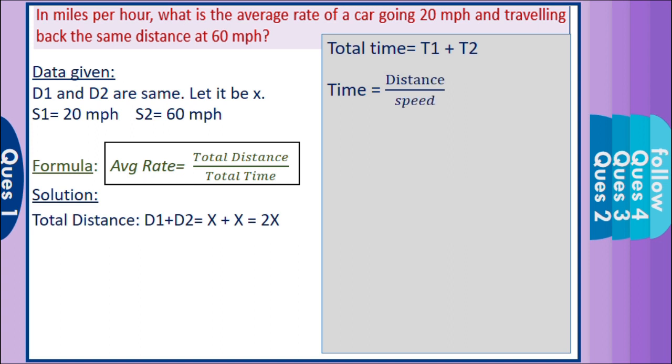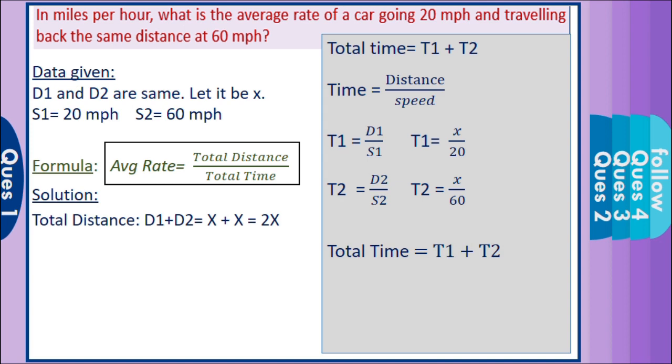t1 is equal to d1 upon s1. We know d1 is equal to x and s1 is equal to 20. So t1 is equal to x upon 20. The same way, let's find the t2, which is equal to x upon 60. Now what is total time? t1 plus t2, which is equal to x upon 20 plus x upon 60. So after calculation, we get the answer as x upon 15.